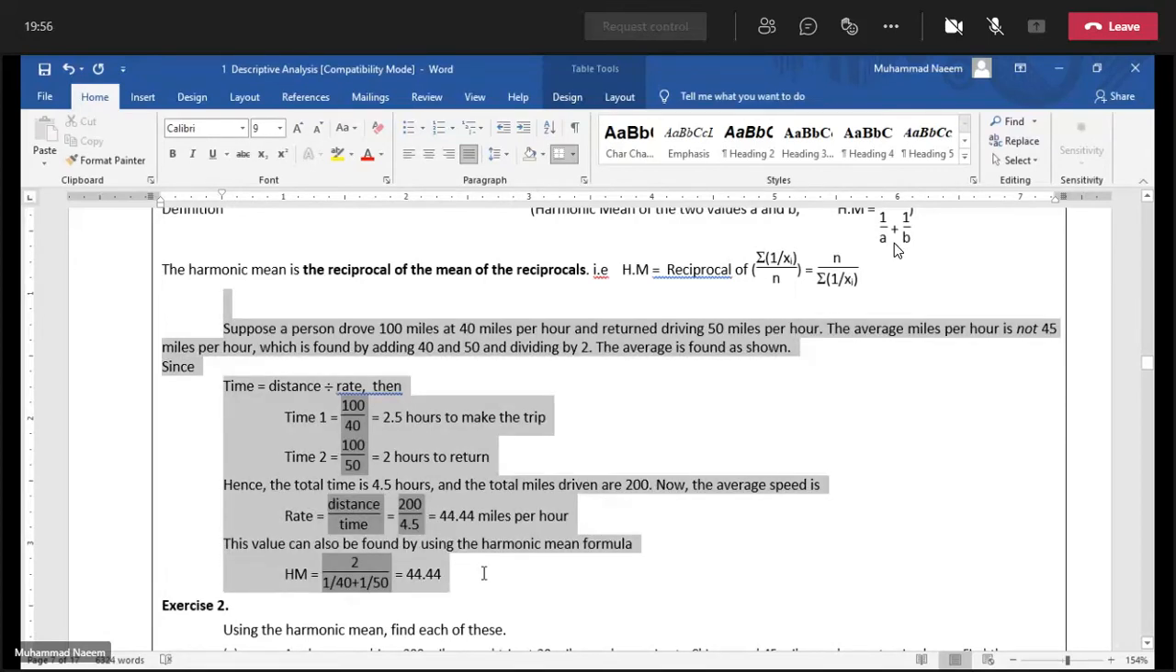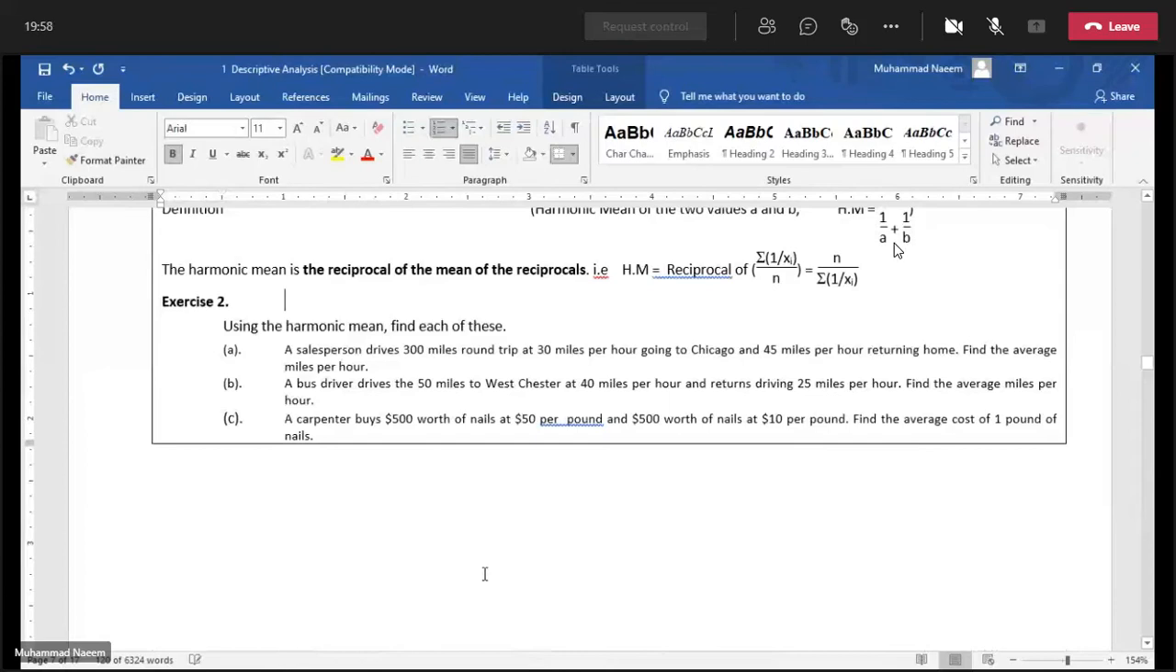We have discussed this example. Okay. Try these examples also using harmonic mean.